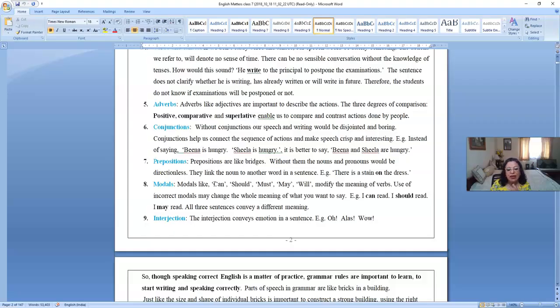So this is why the knowledge of parts of speech is important, so that you can convey a proper meaning of the language that you use.